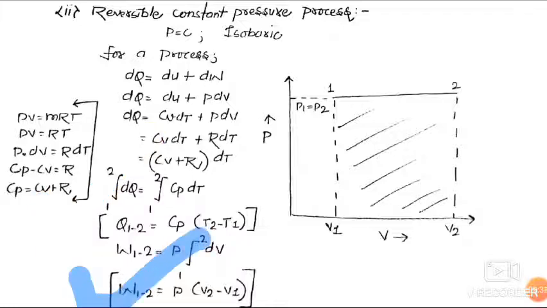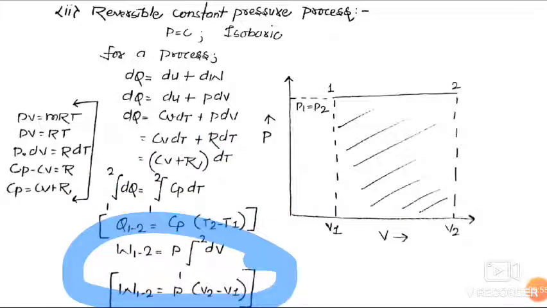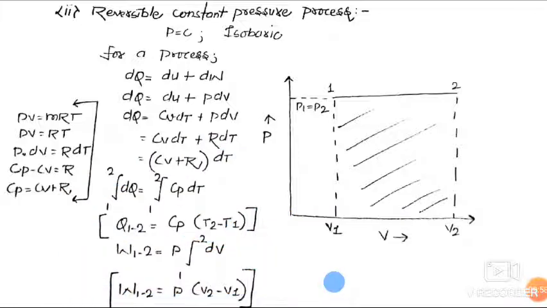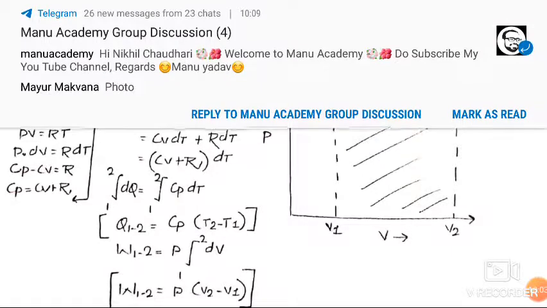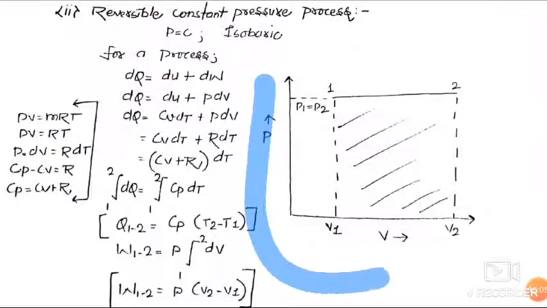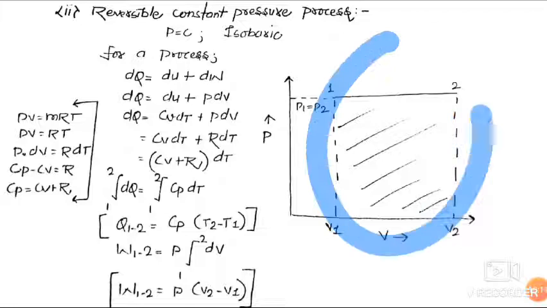And what is heat transfer? Heat transfer Q1 to 2 is equal to cp (T2 minus T1). This is the equation for transfer of heat, and this is the work transfer equation. Friends, this is also called as isobaric process. Now friends, this is the PV diagram for this. So friends, we get this area under this diagram. So this is the work done by constant pressure process.